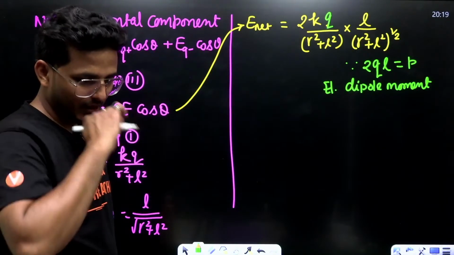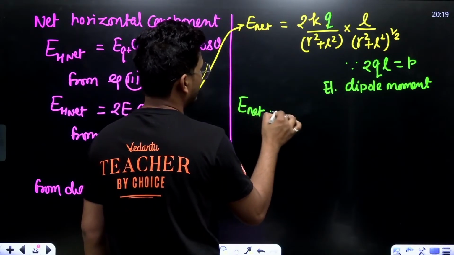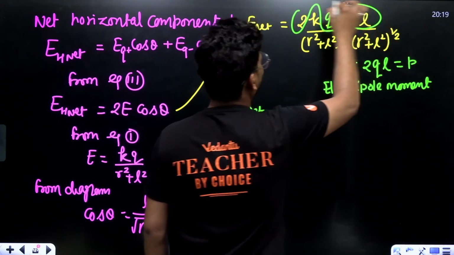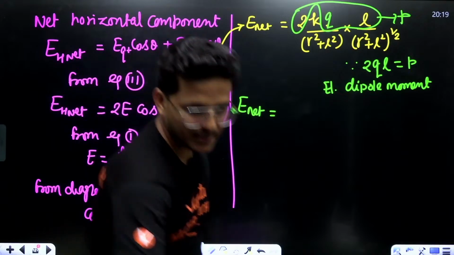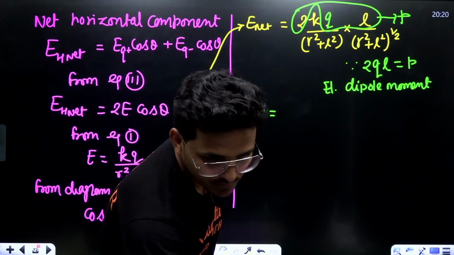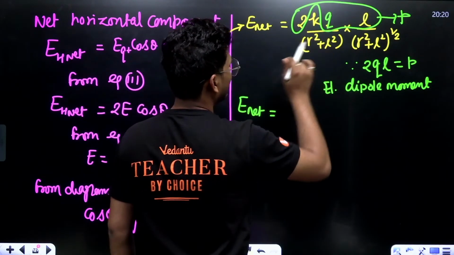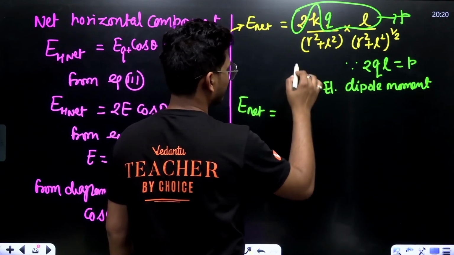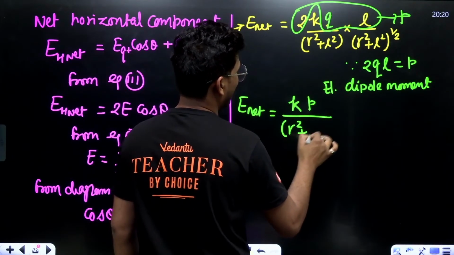Now just put it, E net is equal to, this 2ql considered as p, so this is kp upon R square plus L square raised to 1 upon 2 plus 1, that is 3 upon 2. 1 plus 1 upon 2, that is 3 upon 2.